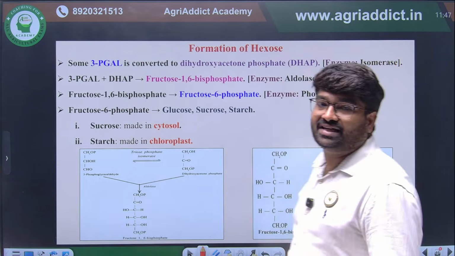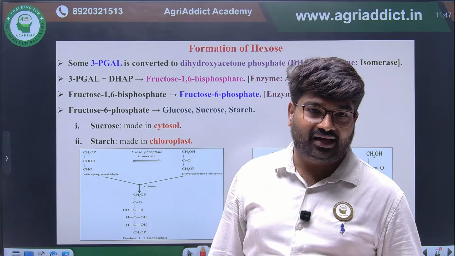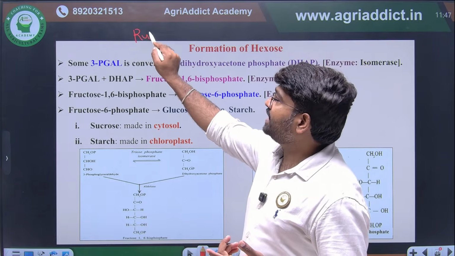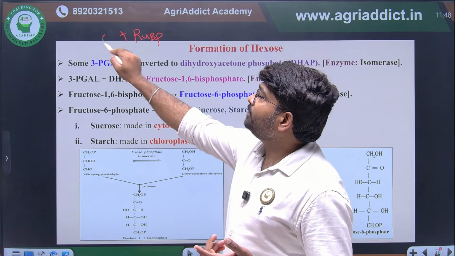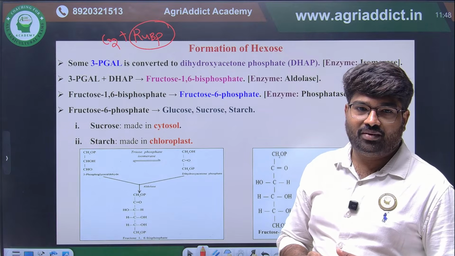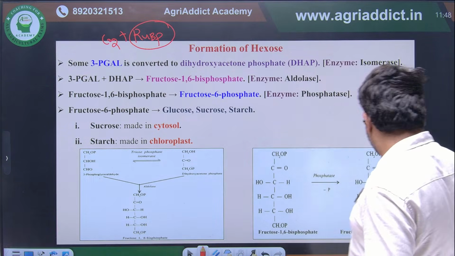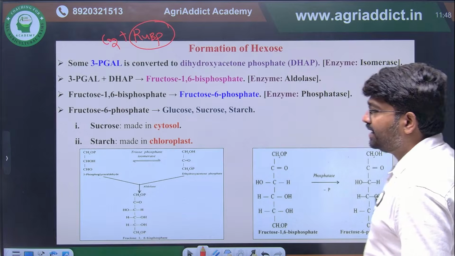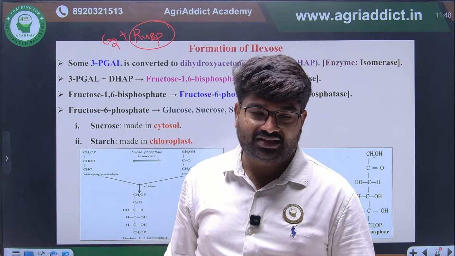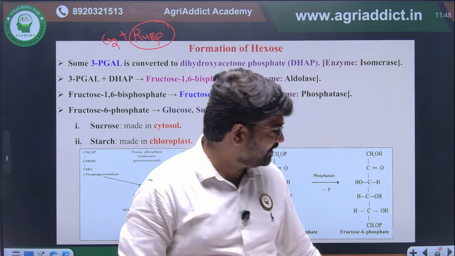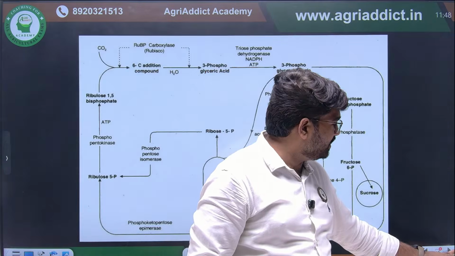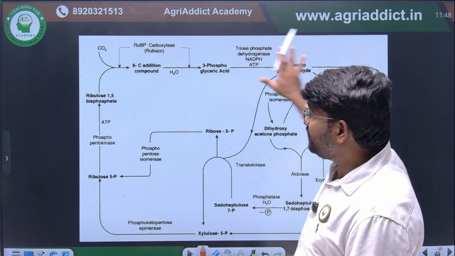Third phase is regeneration. What has to be regenerated here? In the first phase, RuBP was utilized for binding with CO2. In stage 3, the RuBP molecules will be regenerated. You don't need to memorize the reactions of how RuBP is regenerated. Just go through them once. I have given them here. These are the reactions involved in RuBP regeneration. If you see this graph, it will be very clear for you.